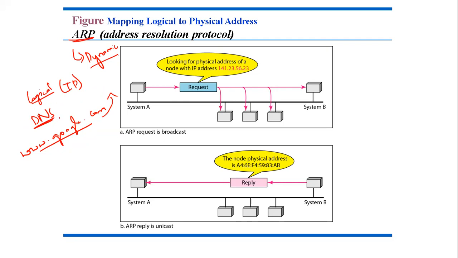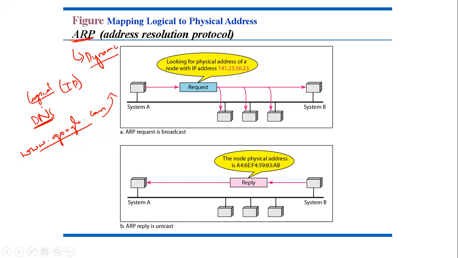Okay. Now, if the sender is the host and it is found in the routing table, that is, if this is the logical address, and for this logical address, it will check whether it has the physical address. If it is there, then it is okay. We are using the concept of static mapping. But suppose if it is not there and it needs to pass through the physical network, this means that the sender needs the physical address of the receiver. Okay.